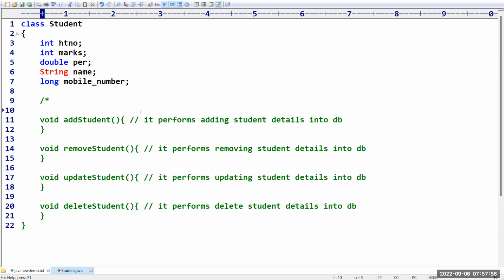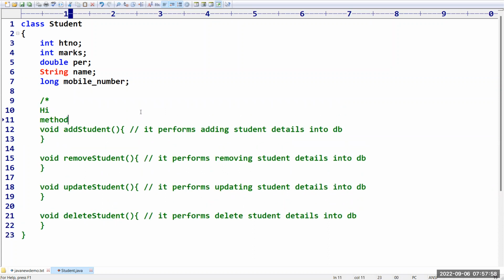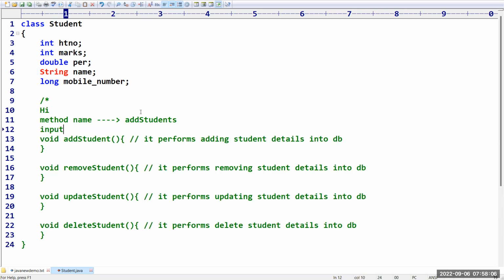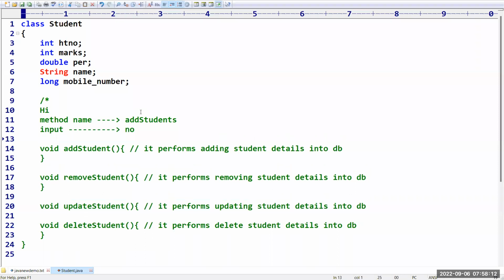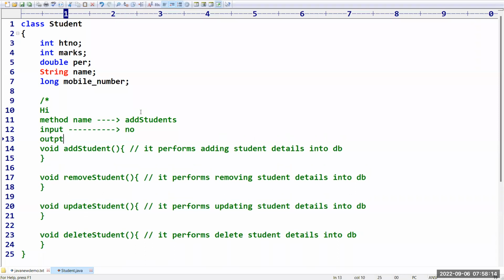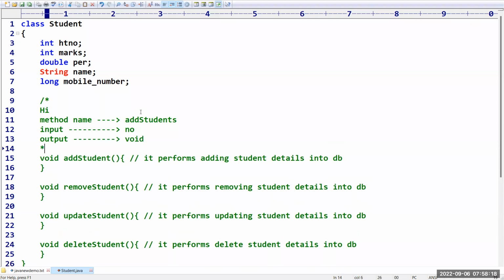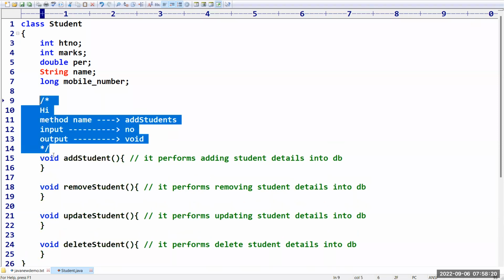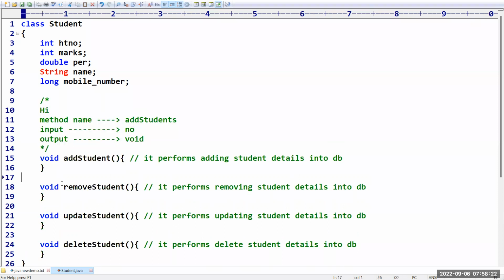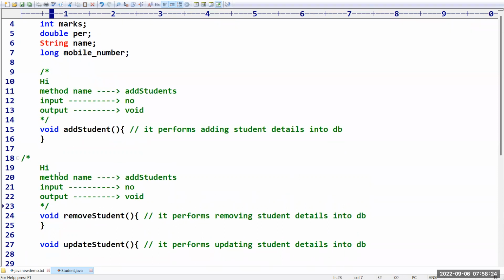Sir, what is the method name here? My method name is nothing but addStudent. What about inputs? The input for this method is nothing. What is the output of this method? The output of this method is also nothing, that is void. Like this I provided. Like this, for every method I have taken.